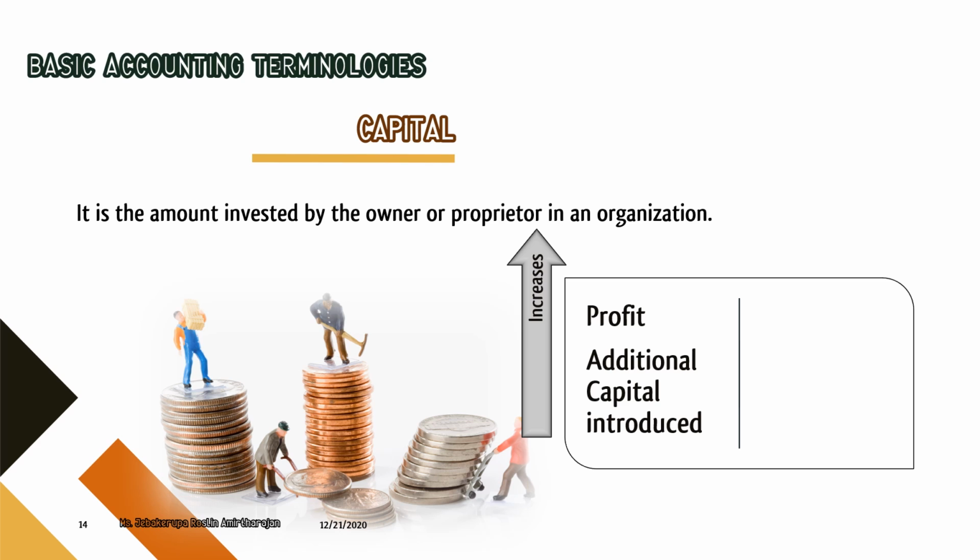So for example, the initial capital of the business is 10 lakh and the business is getting a profit of 1 lakh at the end of the year. Now the capital becomes 11 lakhs, right? Or else the business is started with 10 lakhs and after 6 months again the owner is investing 2 lakhs. The capital becomes totally 12 lakhs.